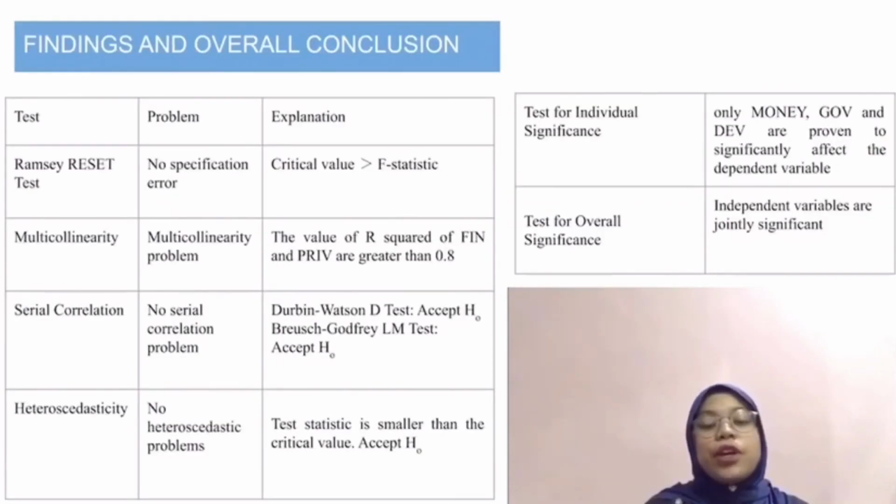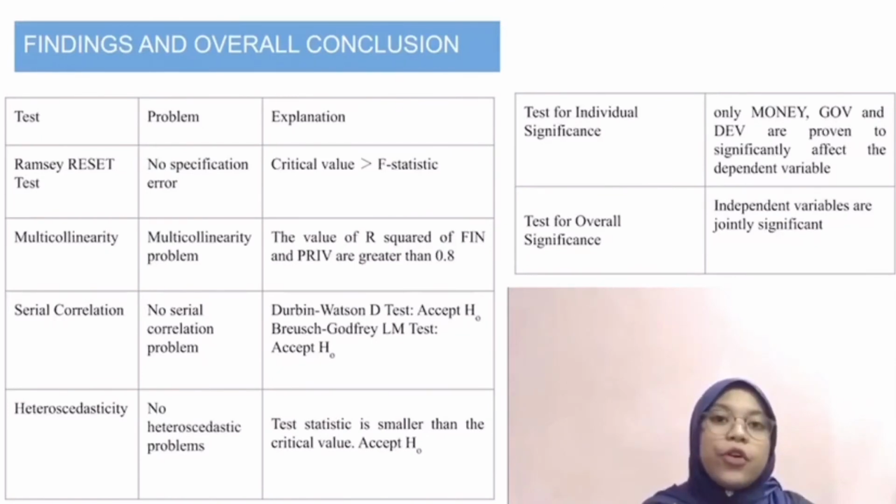After we have carried out the tests, we found that there is no specification error in the Ramsey RESET test. However, there is a problem of multicollinearity as the values of R squared of PRIV and FIN are greater than 0.8. As a remedy to this problem, we decide to do nothing because some of the variables are consistent with the expectations. Meanwhile, there is no problem of serial correlation in both tests, and our regression equation is proven to be homoscedastic.